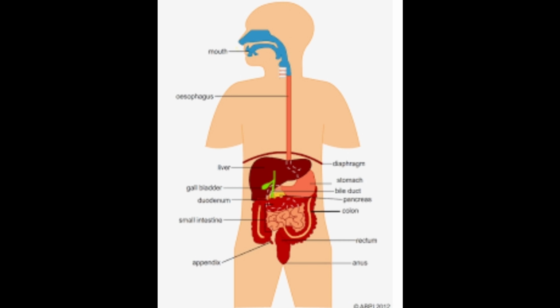The stomach produces gastric juice containing water, pepsin, and hydrochloric acid. Pepsin is activated into a digestive enzyme.